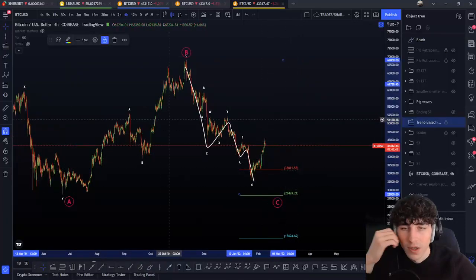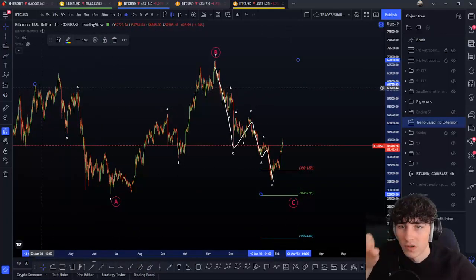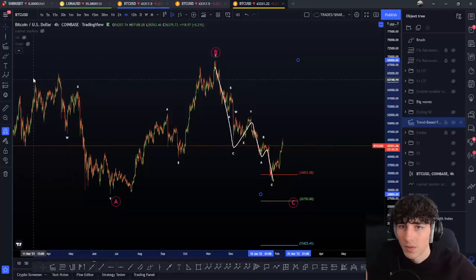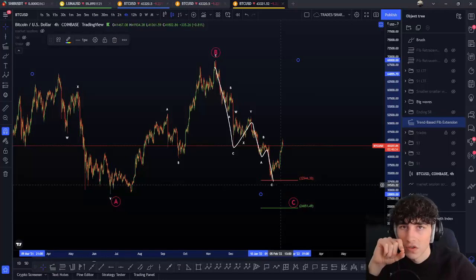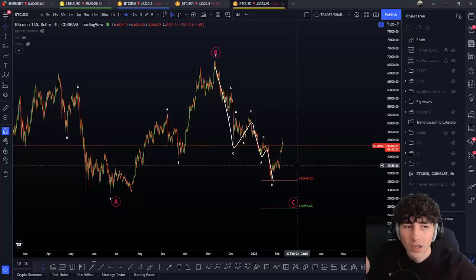By the way, there is also the possibility of being not with the top here but here. Why? Simply because of the extension tool here. If you add it like that, we did an exact touch on the 100%, so that is also possible to be in this 1 through 5 down. I don't really like it, but this is still possible and valid.